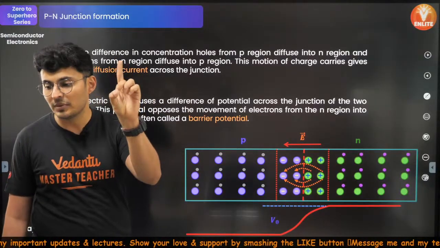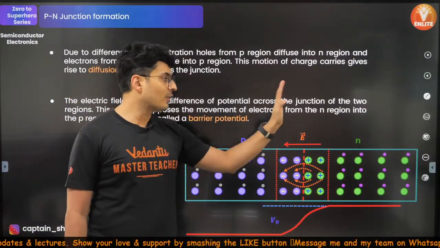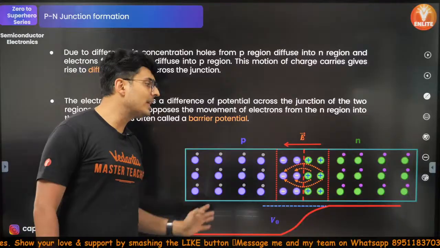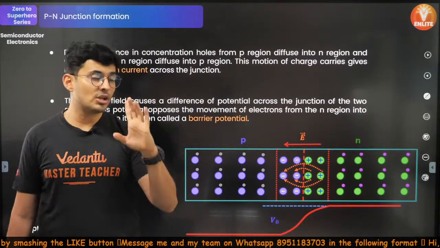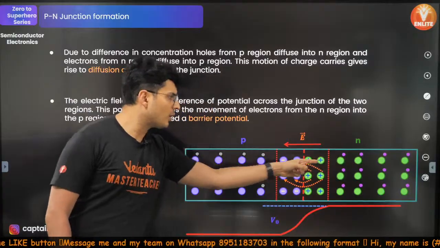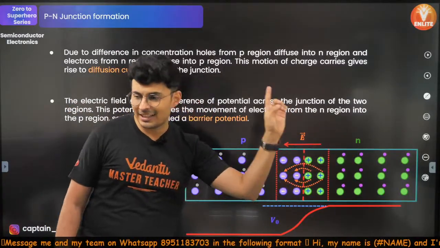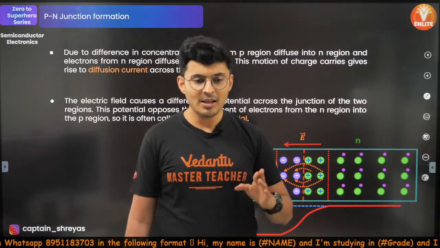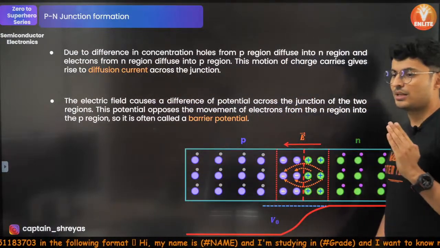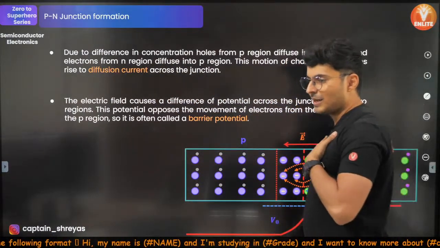What's the direction of the diffusion current? Is it from n-type to p-type or p-type to n-type? Come on, answer this in the chat box. What is the direction of the diffusion current? Is it from n to p or from p to n? Let's see how many of you can get this. Very tricky and simple question. Come on, figure this out.